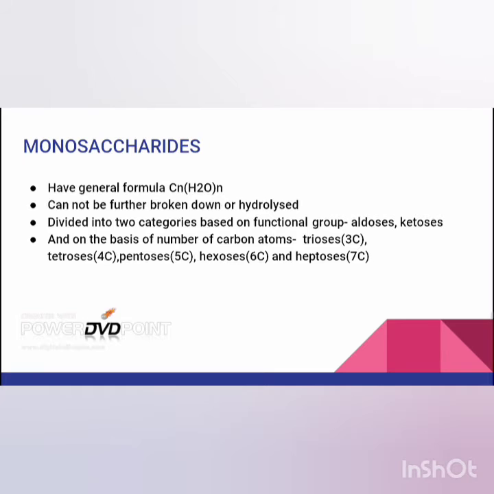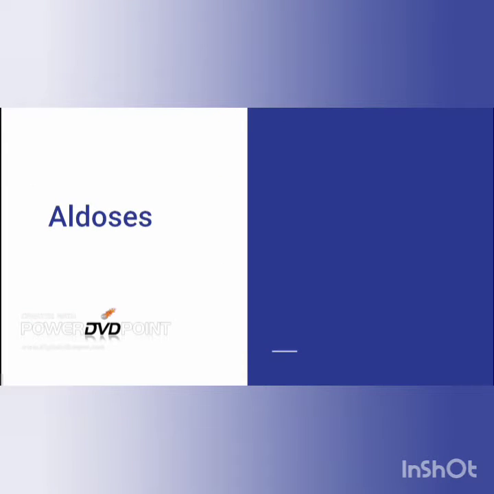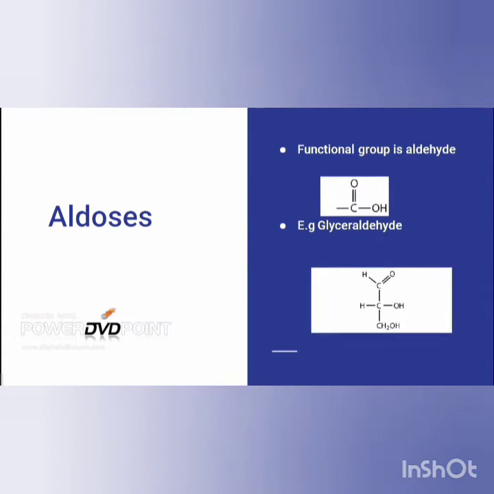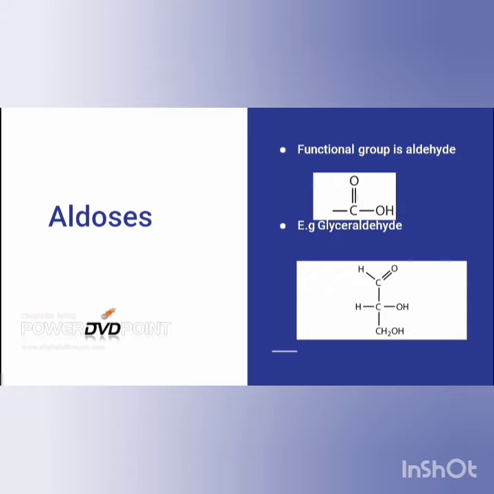Now let's see what aldoses are. Aldoses are those monosaccharides which contain aldehyde as the functional group. The simplest monosaccharide which is an aldose is glyceraldehyde. Glyceraldehyde is a triose having 3 carbons and the functional group aldehyde, so it is also an aldose. So we can say glyceraldehyde is an aldotriose. We will see more examples.